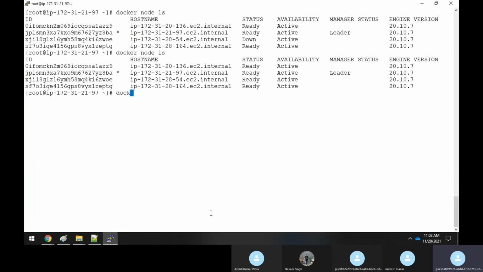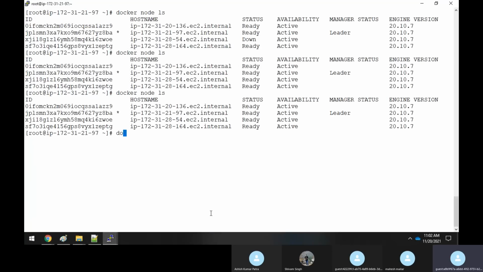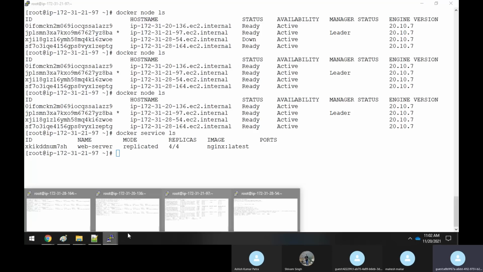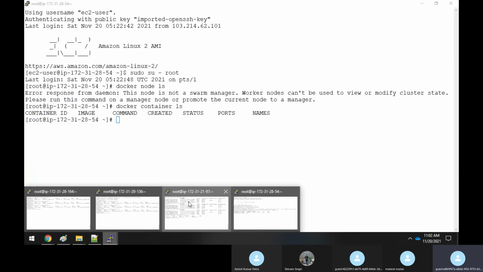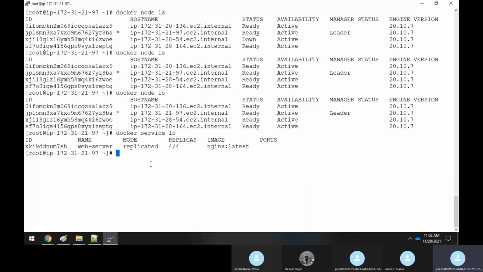Now come back here into your master node. If I execute docker node ls, it's working, or docker service ls. Now you could see it has come back to the normal state. This node doesn't have any container, and this node has 2 containers running. Now you say, Rajesh, I'm having only 4 containers. Run docker service ps and specify this ID.